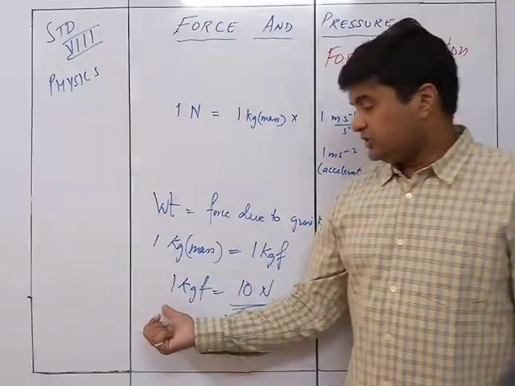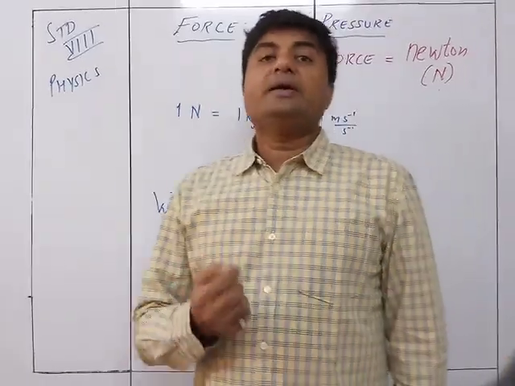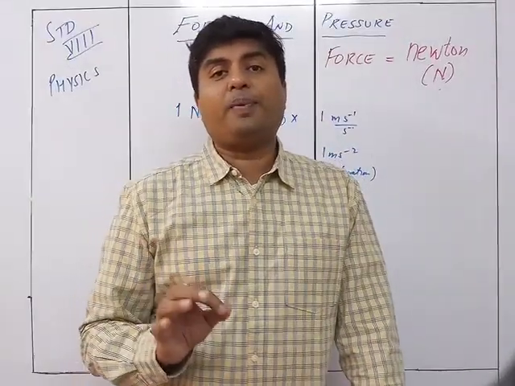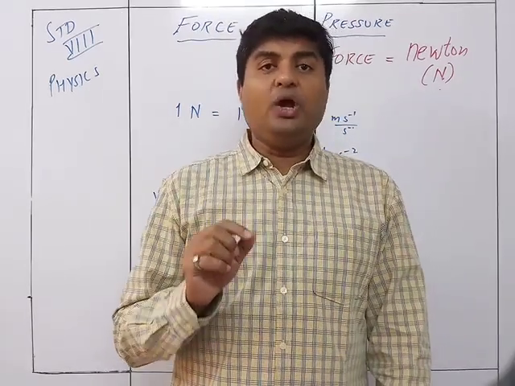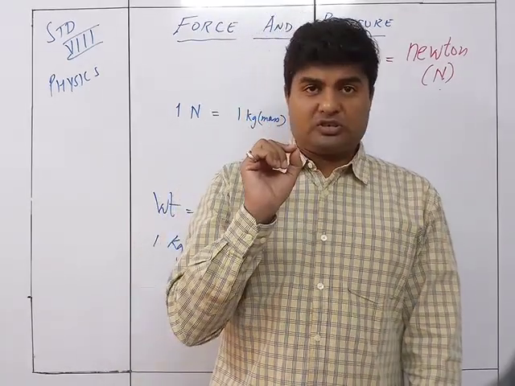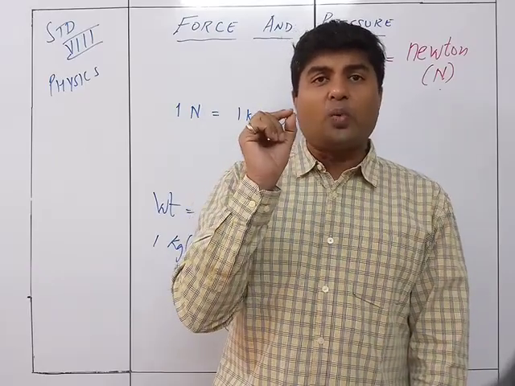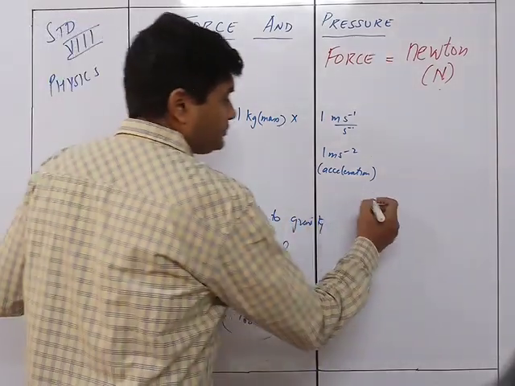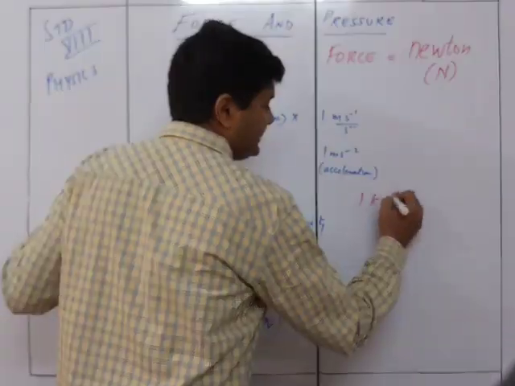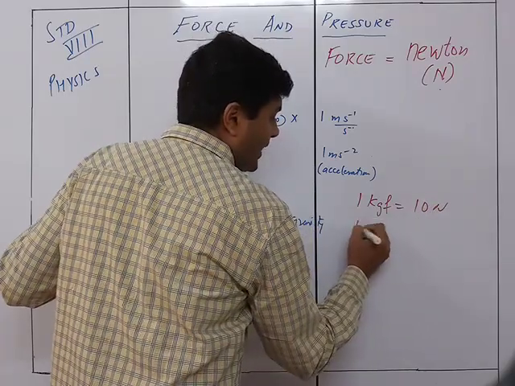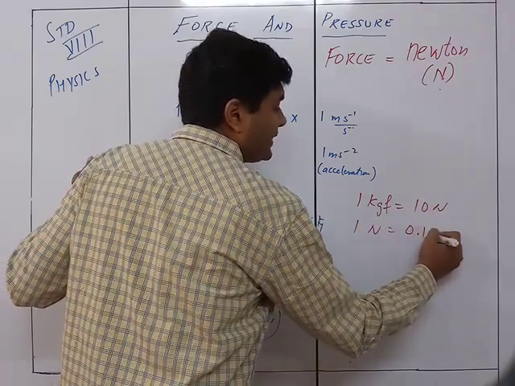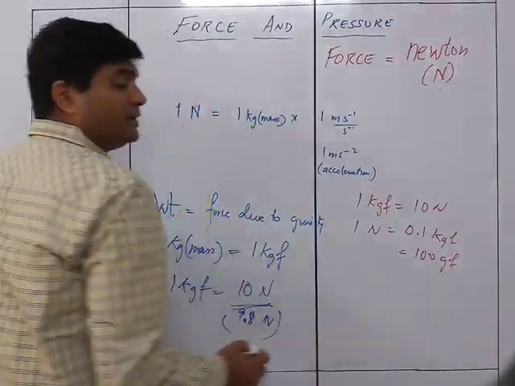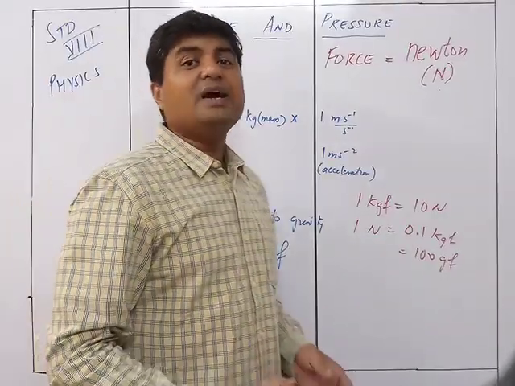1 Newton is how much? 0.1 kgf. What does that mean? It means that 1 Newton is the amount of force applied by gravity on a body of mass 100 grams, because we know that 1000 grams make 1 kg. So 1 kgf is equal to 10 Newton, and 1 Newton will be equal to 0.1 kgf, which is nothing but 100 gf. 100 gf means the mass of the body is 100 grams.